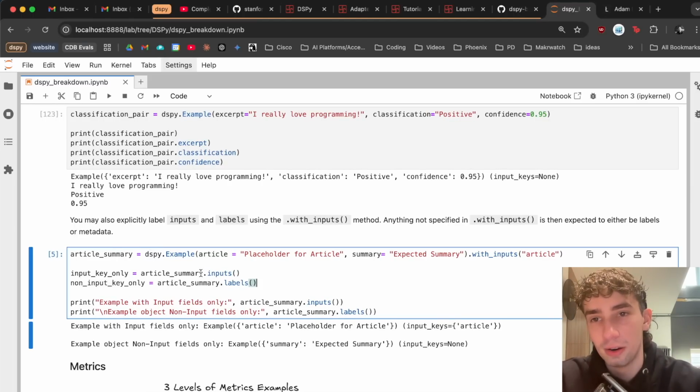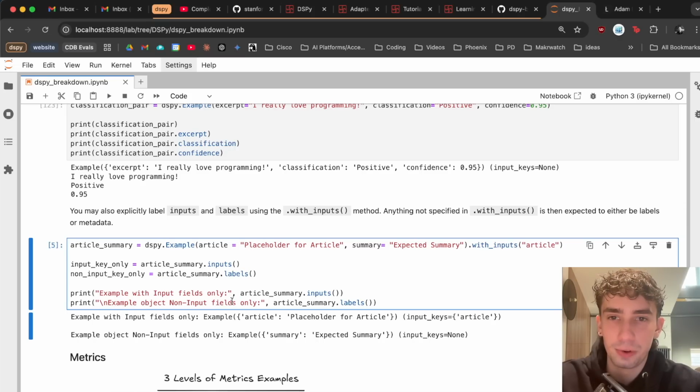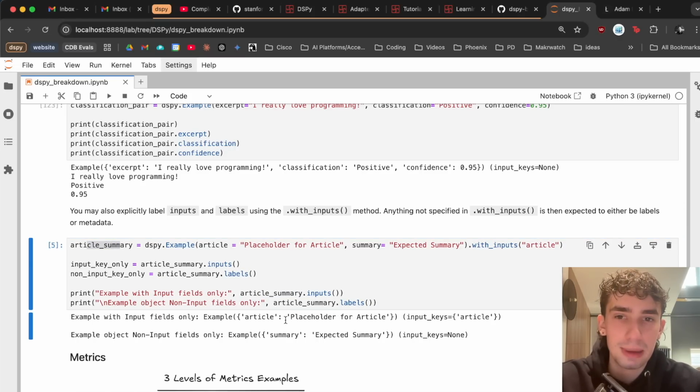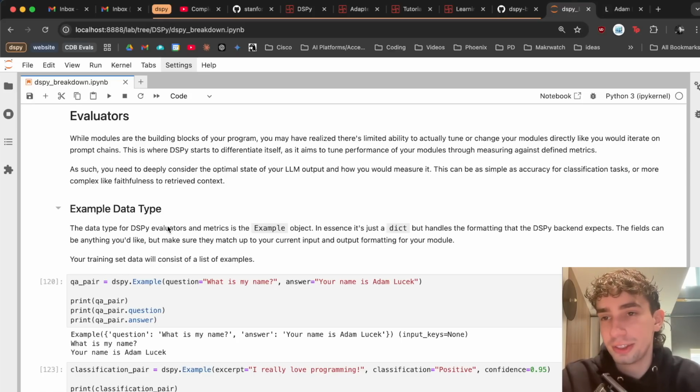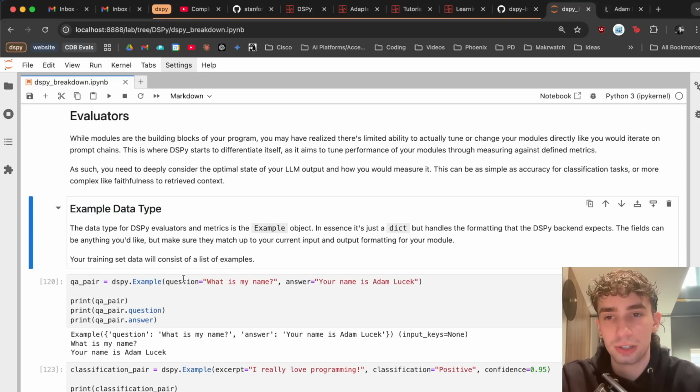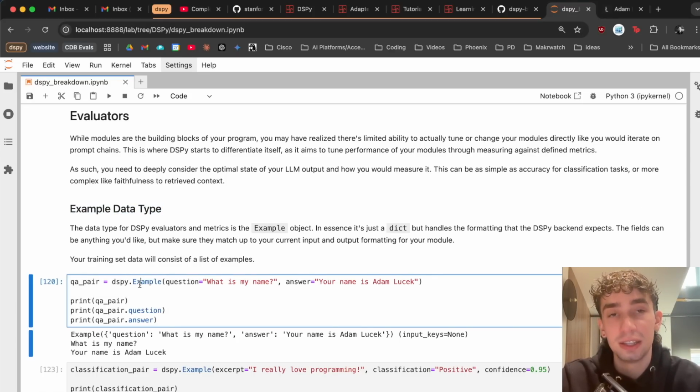For something like an article summary, you might have an article in and a summary out, and you can very explicitly label that the inputs are going to be the article here. You can see that if we run with just the inputs across our article summary example, it comes back with article. And if we run with just the labels or everything that's not an input, it is going to put back our summary. So not the most exciting thing, but this is just how DSPy is going to handle actually creating these data sets that are used for the optimizers.